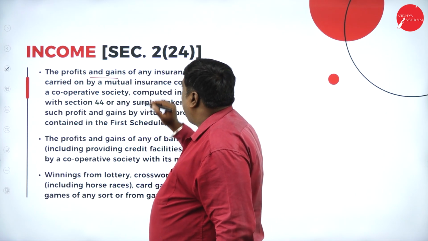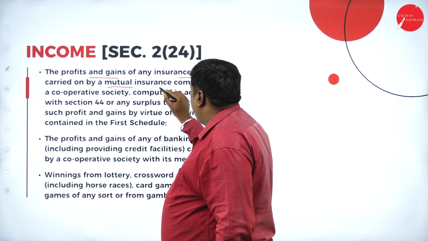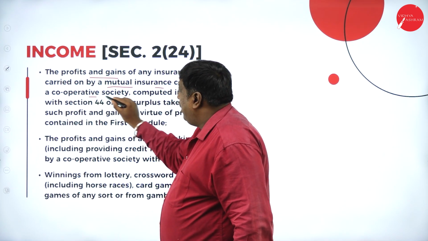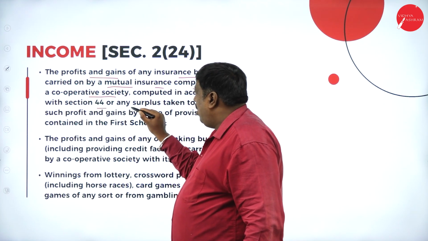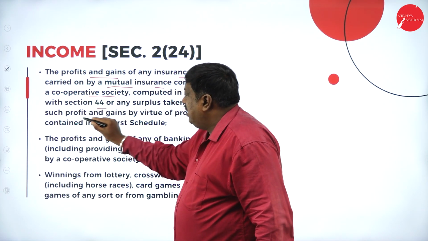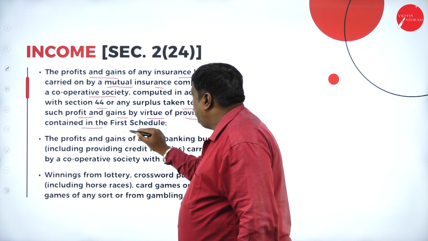The profits or gains of any insurance business carried on by a mutual insurance company or by a cooperative society, computed in accordance with section 44, or any surplus taken to be such profit or gains by virtue of provisions contained in the first schedule.